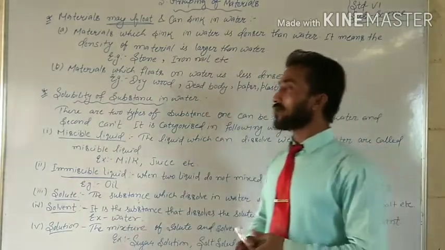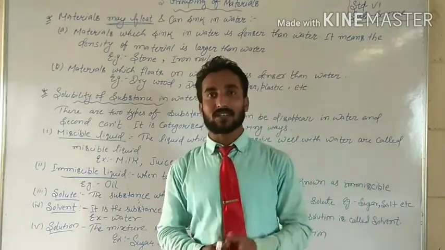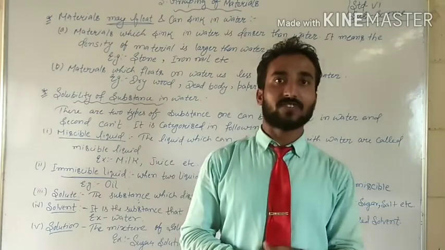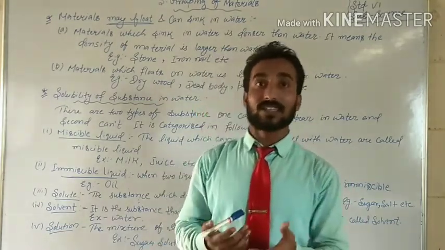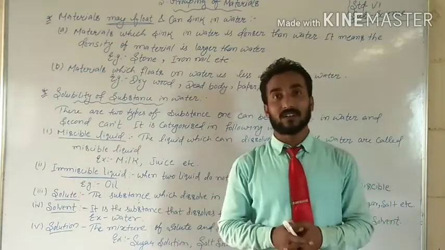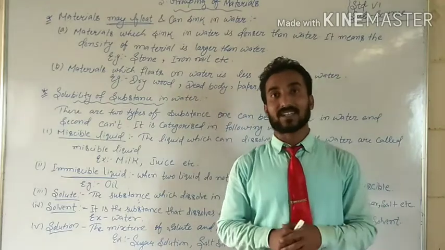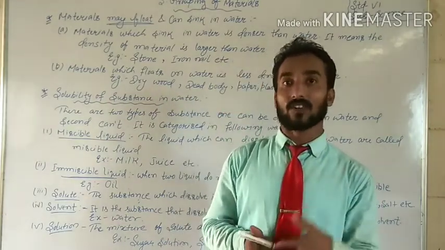See students, there are two types of objects. Number one, the materials which can sink in the water. Why do they sink? Have you observed that a few materials sink in the water while a few do not sink? It means they float on the water.